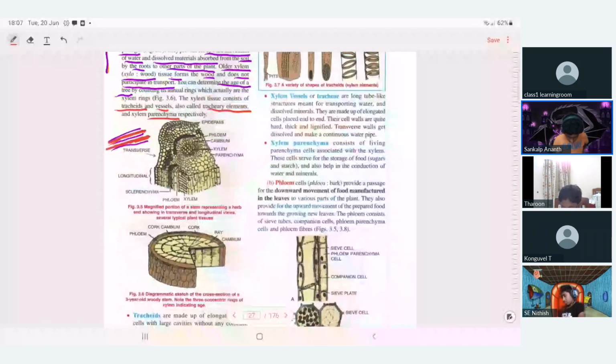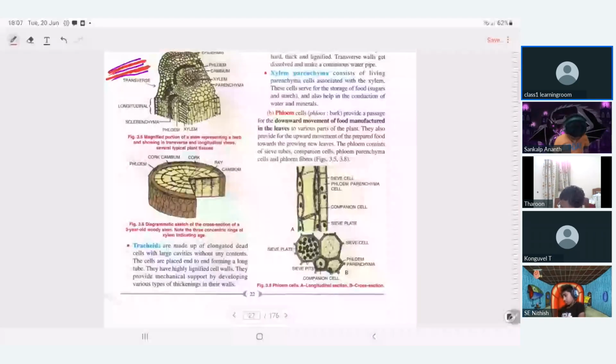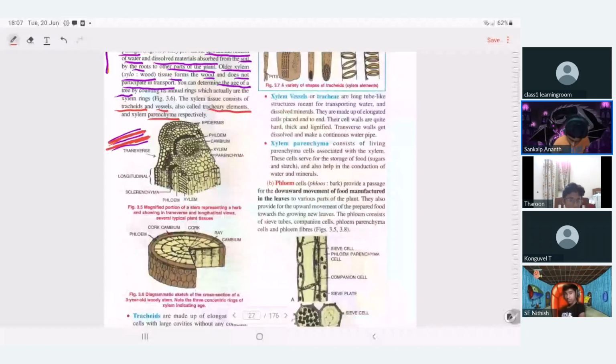Excuse me, sir, should we remember the picture above, the ring diagram? Yes, you should remember it, because they may give the diagram and ask you, for example, labelled A, B, C, D, like that, and ask you to label the parts.